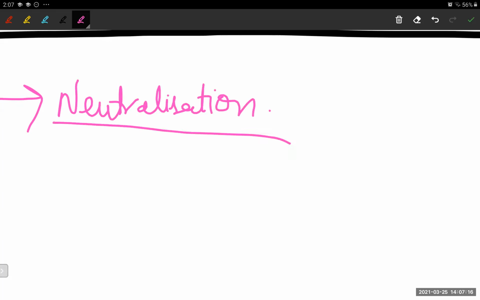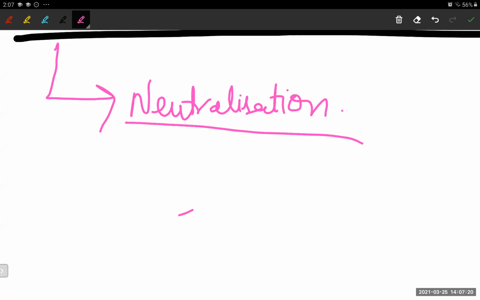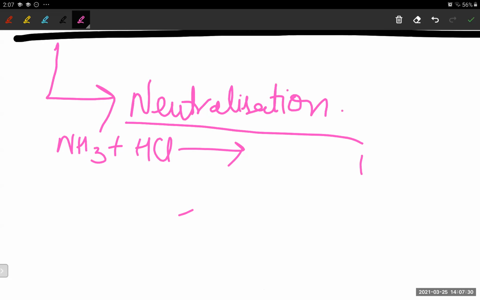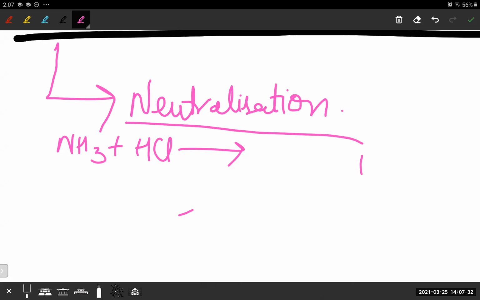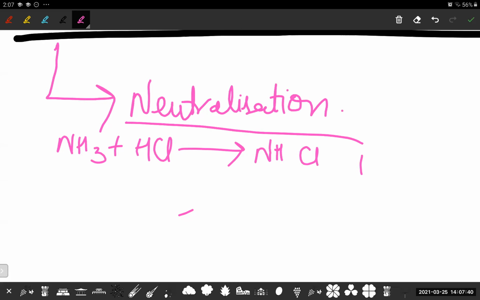Because ammonia behaves like a base only, right? So NH3, let's take any acid, let's take HCl, will give us a salt and water, right? So let's write the salt. What will be the salt? It will be NH4 every time.